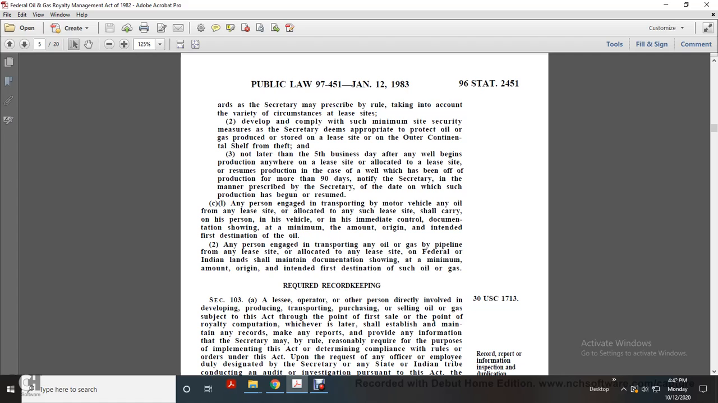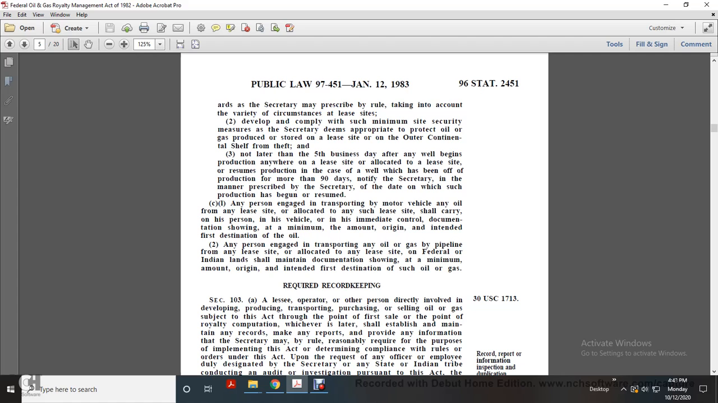No later than the fifth business day after beginning production anywhere on a lease site or allocated lease site, or resuming production in the case of a site which has been off production for more than 90 days, notify the Secretary in the manner prescribed by the Secretary of the date on which production has begun or resumed. Any person engaged in transporting oil by motor vehicle from any lease site or allocated lease site shall carry on his person or in his vehicle, in immediate control, a document showing the minimum amount, origin, and intended destination of the oil.